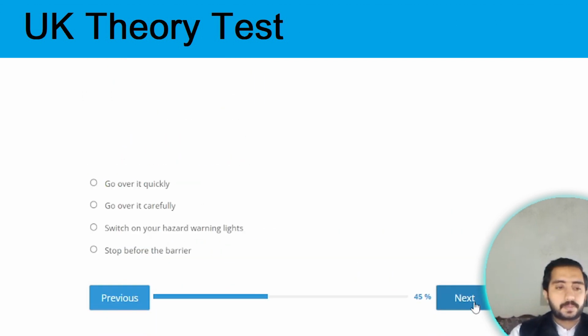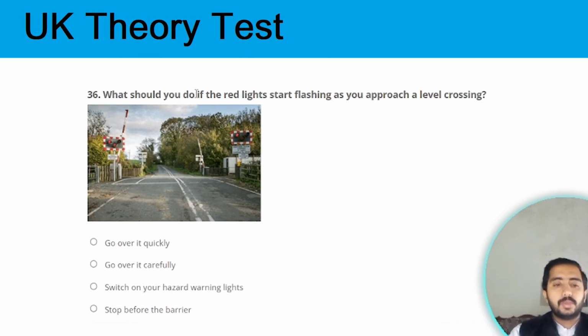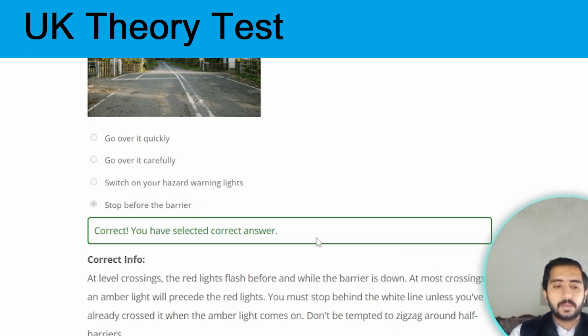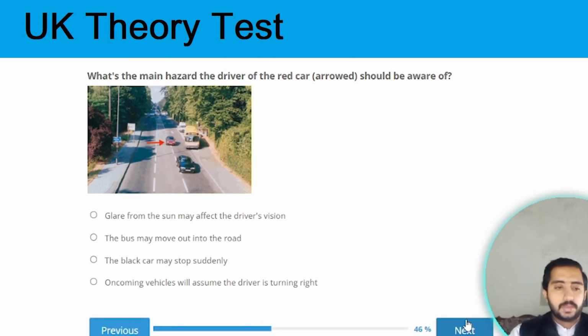Next question. What should you do if the red light starts flashing as you approach the level crossing? The correct option is stop before the barrier. Option D. Next one.